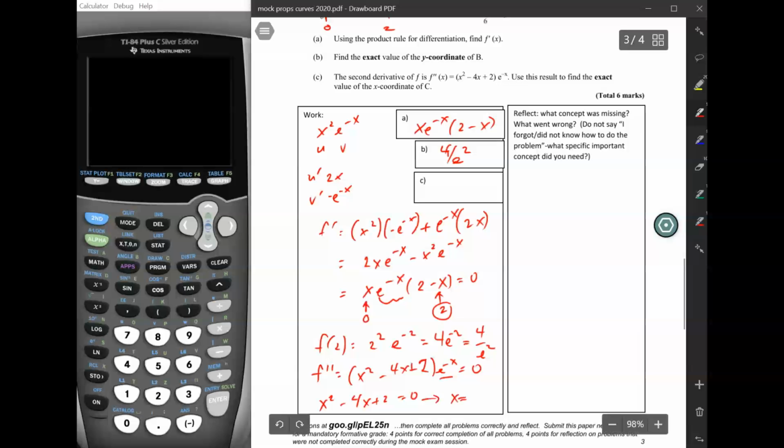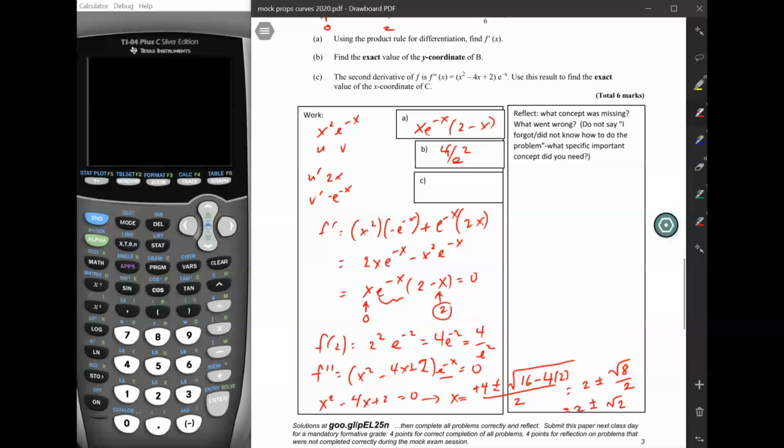So that means we're going to have to use quadratic formula, right? So it's going to give us x equals positive 4, which is negative b, plus or minus square root of b squared, so that would be 16, minus 4 times a, which is 1, times 2, all over 2. So that is basically equal to 2 plus or minus, 16 minus 8 is in the root sign, so that would be square root of 8 over 2, which is equal to 2 plus or minus, and square root of 8 is equal to 2 times square root of 2, so that's equal to 2 plus or minus square root of 2.